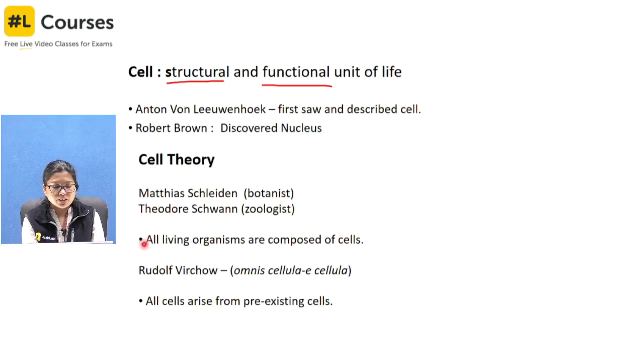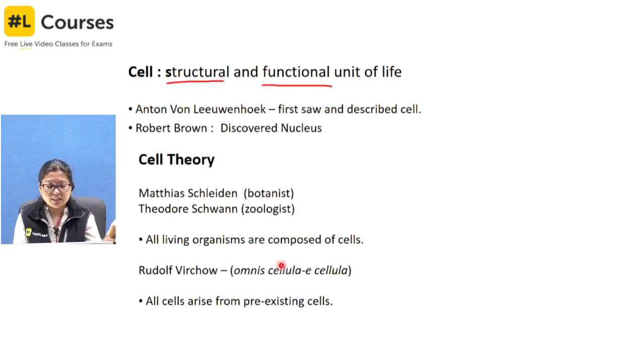Back to the cell theory. They said all living organisms are composed of cells. This was the initial cell theory proposed, but there was a modification by Rudolf Virchow, who said omnis cellulae e cellulae, that means all cells come from pre-existing cells. Where do all cells come from?